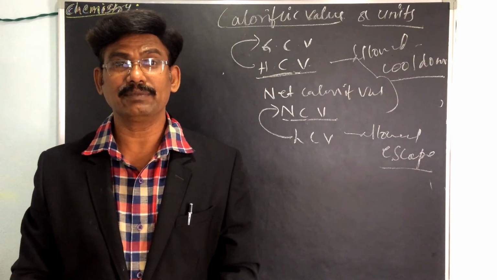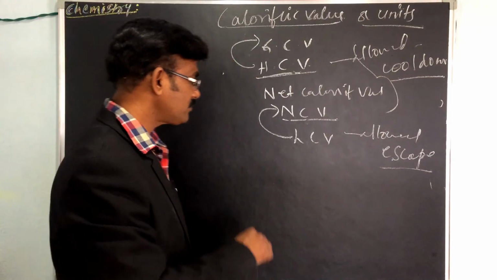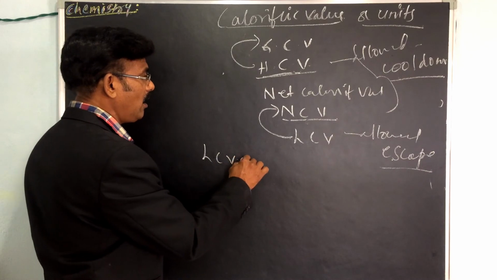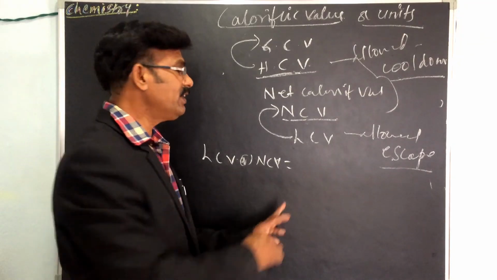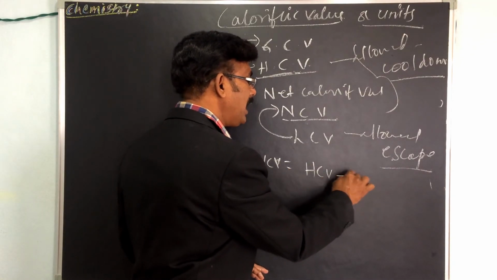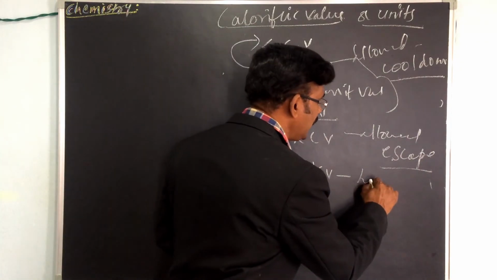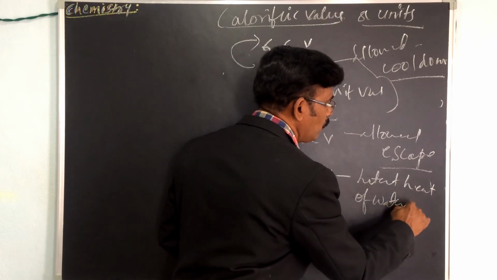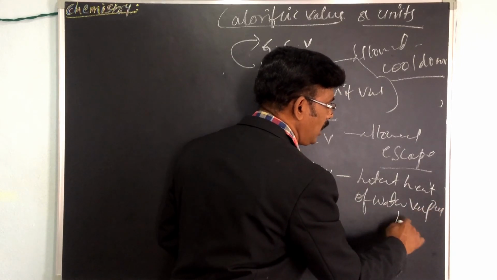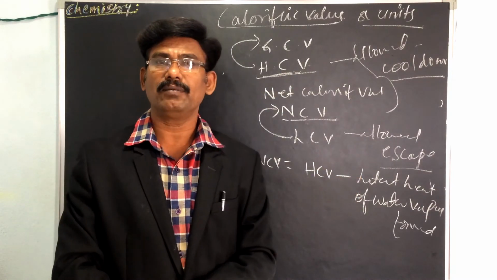So we can calculate the LCV or NCV as equal to HCV minus the latent heat of water vapor formed. That is the LCV. LCV is equal to HCV minus the latent heat of water vapor formed.